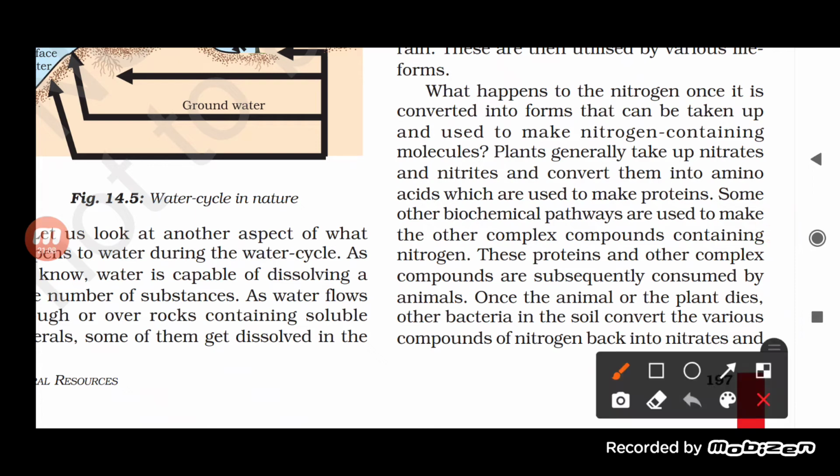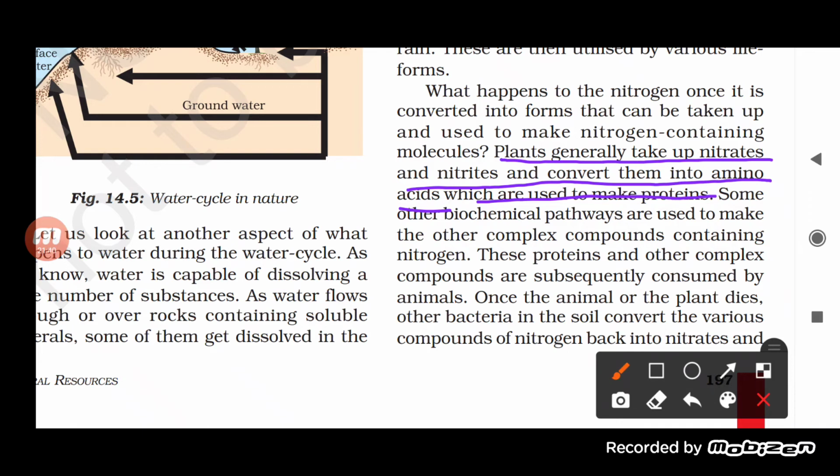Okay, so you can see here it is written that plants generally take up nitrate and nitrite and convert them into amino acids, which are used to make protein. Amino acids basically combine with each other to form the protein itself. There are other methods also by which complex nitrogen containing compounds can be formed, which will help in the formation of protein or other complex compounds.